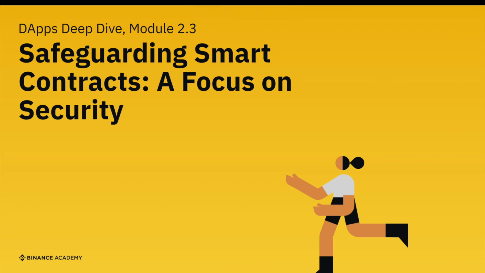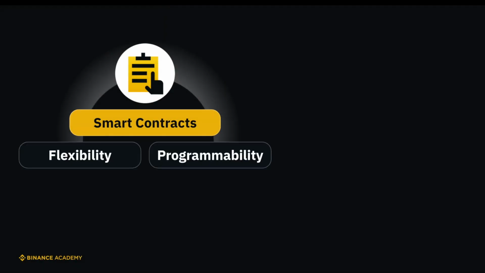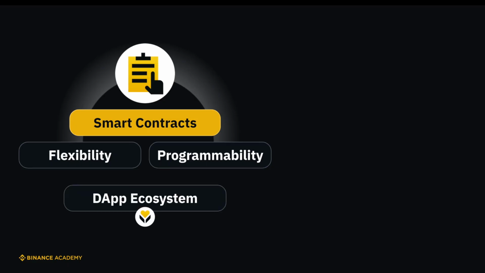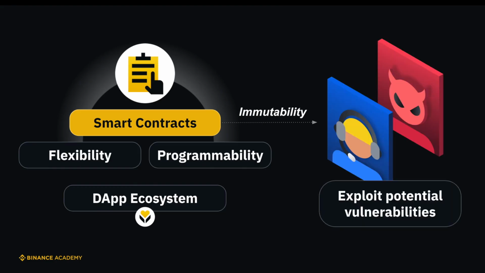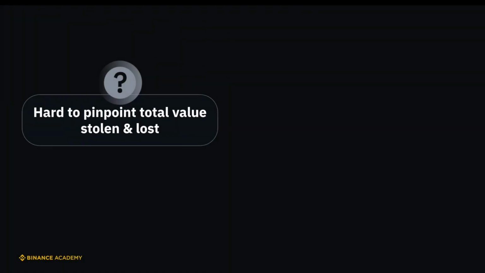Welcome to Module 2.3, where we'll delve into the security aspects of smart contracts, exploring past security incidents, as well as best practices to ensure robust smart contract security. Smart contracts brought a new level of flexibility and programmability to blockchain technology, leading to the growth of the dApps ecosystem. But what makes smart contracts unique, their immutability based on coded logic, also opens doors for attackers to exploit potential vulnerabilities.